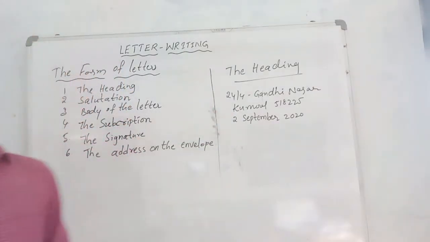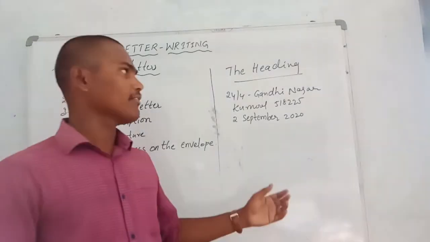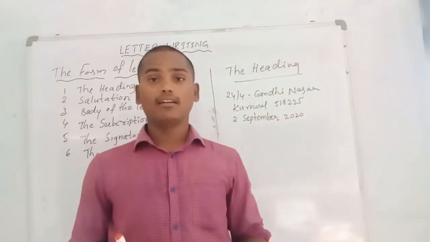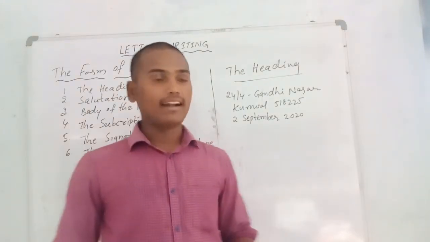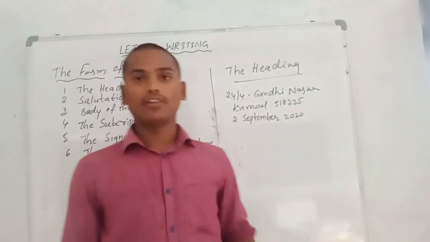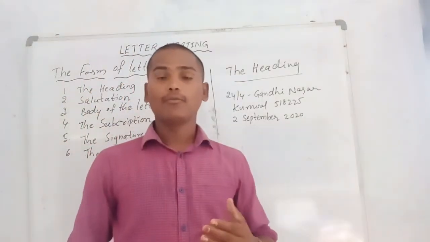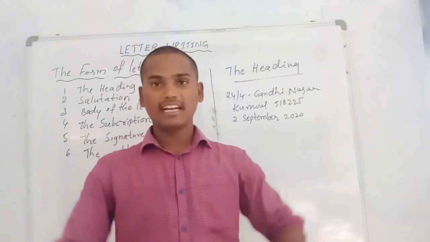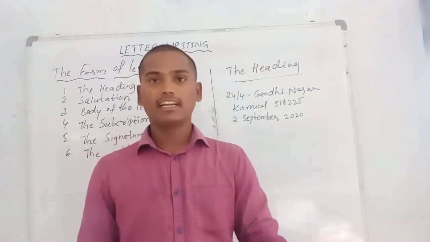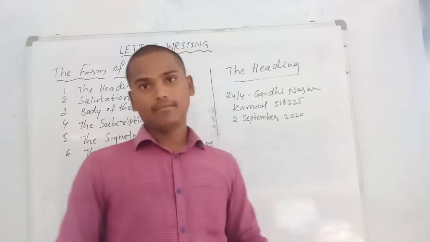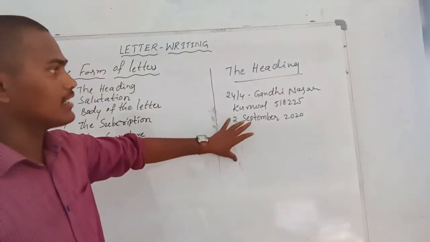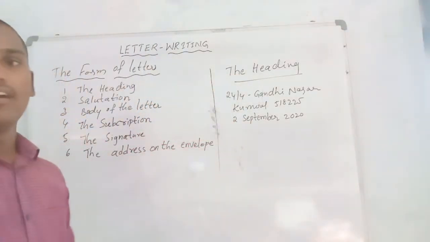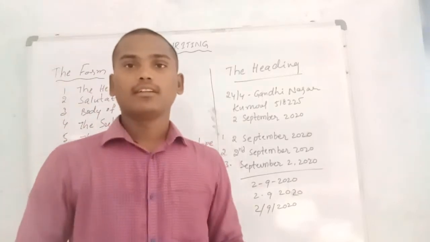So through this, what can we understand? The receiver of a letter can understand where the letter came from, when it was written, and where it was written. These are the ideas the receiver gets when he receives a letter, so this heading helps him a lot. That is why it is called the heading.